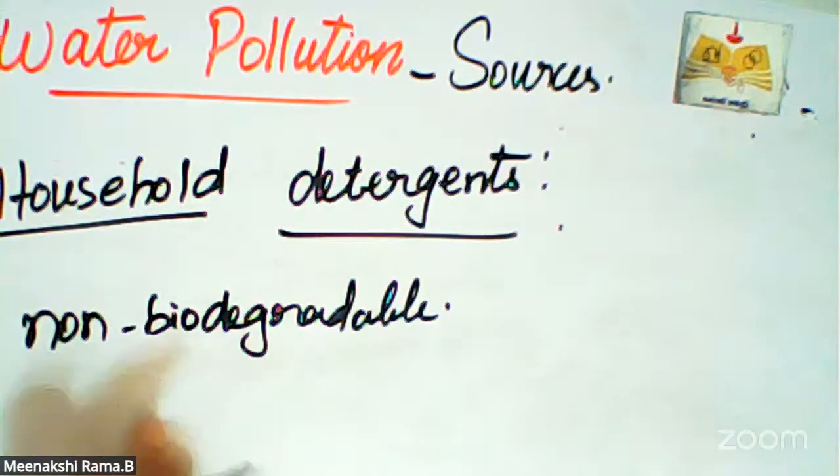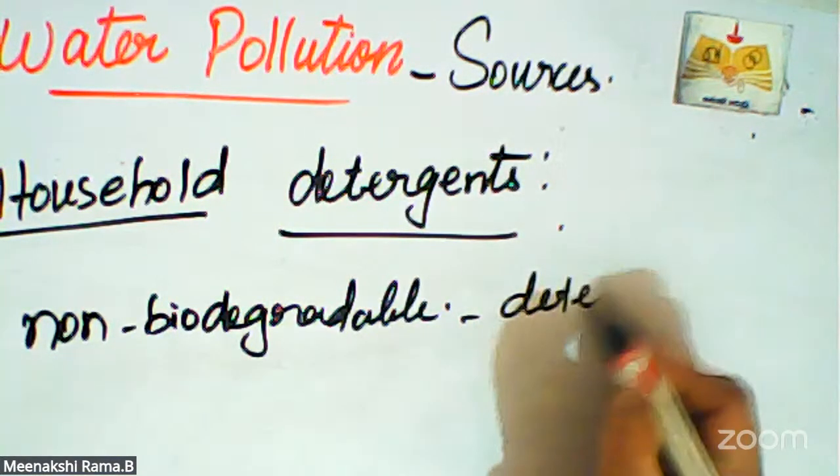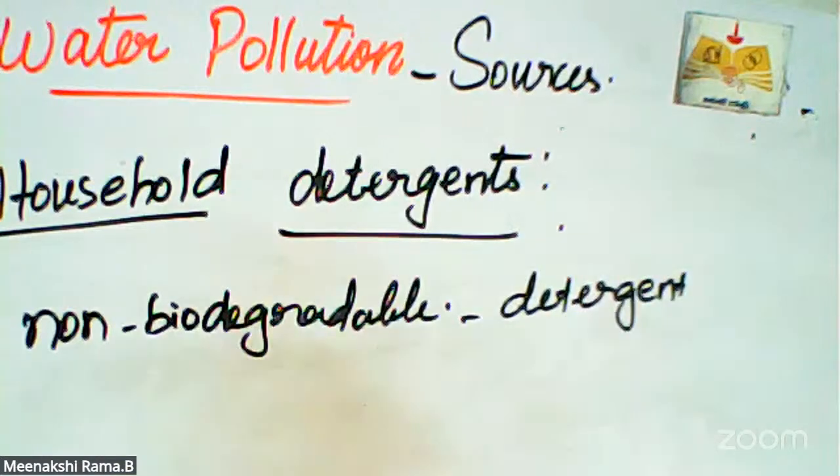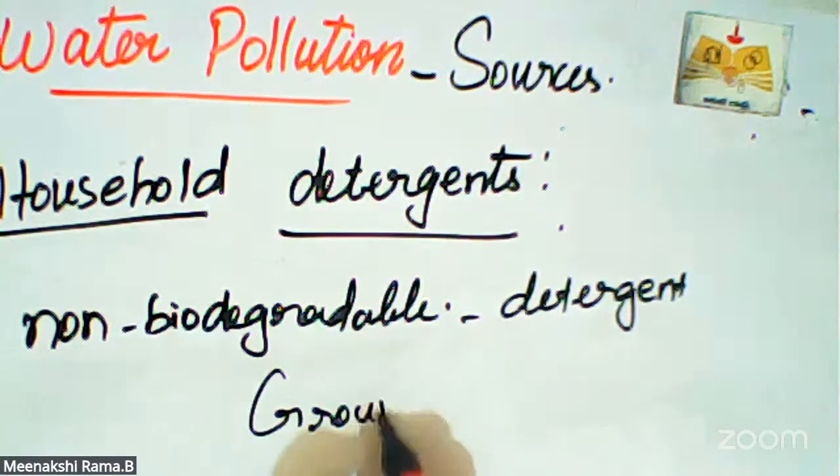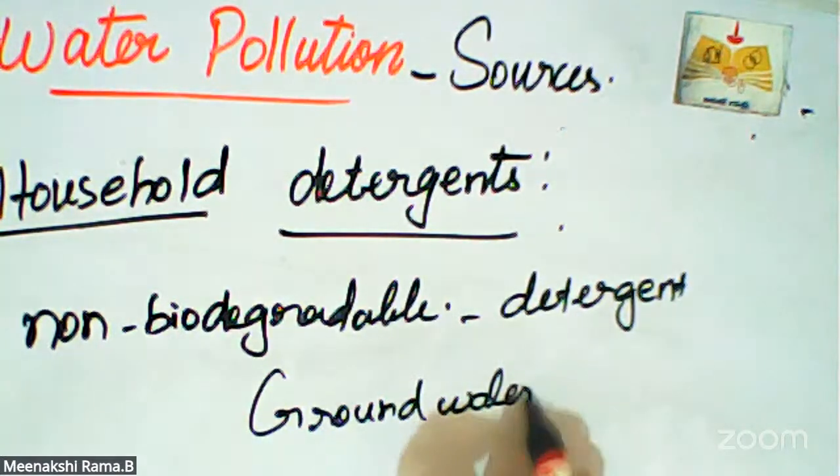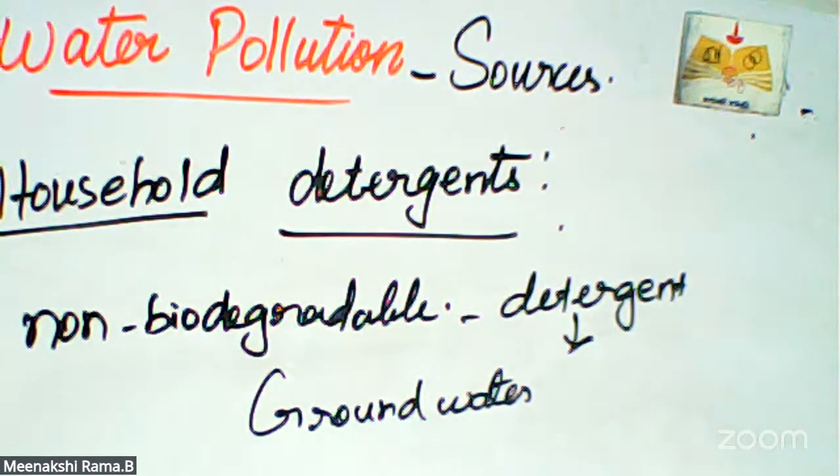Non-biodegradable means that kind of detergent cannot break down in the water, on the surface or in the groundwater. It creates pollution. So detergents have a lot of chemicals, they do not break down, and they pollute the surface water and the groundwater also.